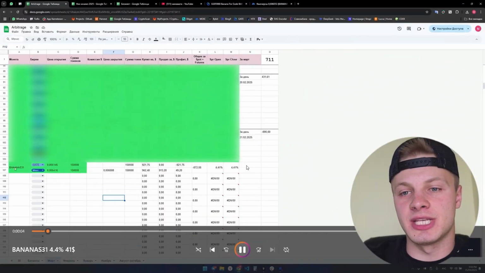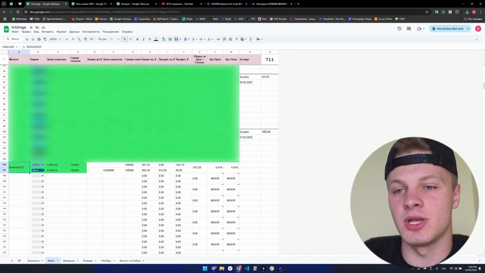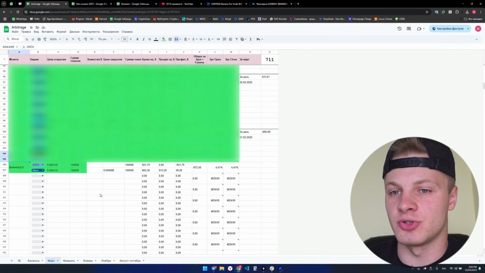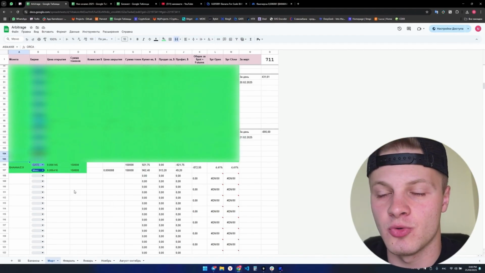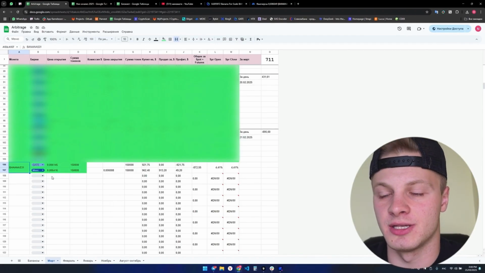And off we go! As I already mentioned, our trade was between Gate and MEXC. I went long on Gate and shorted on MEXC. I entered with 150,000 Bananas 31 tokens. I've already entered the data into the table. So now, together with you, we'll calculate how much I ended up earning. The final opening spread was 4.41.